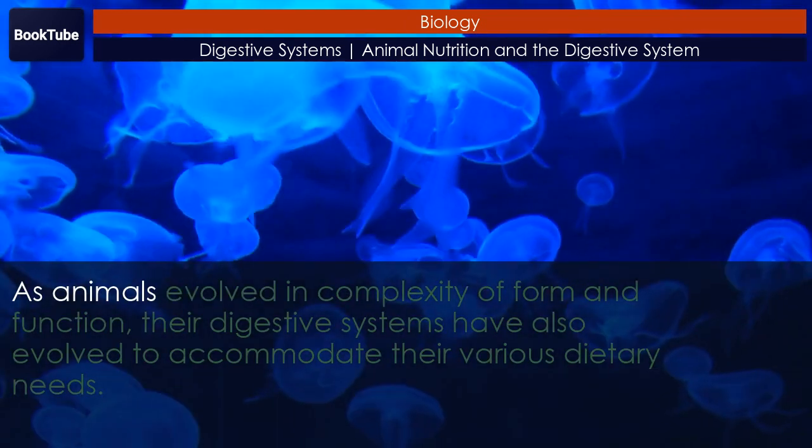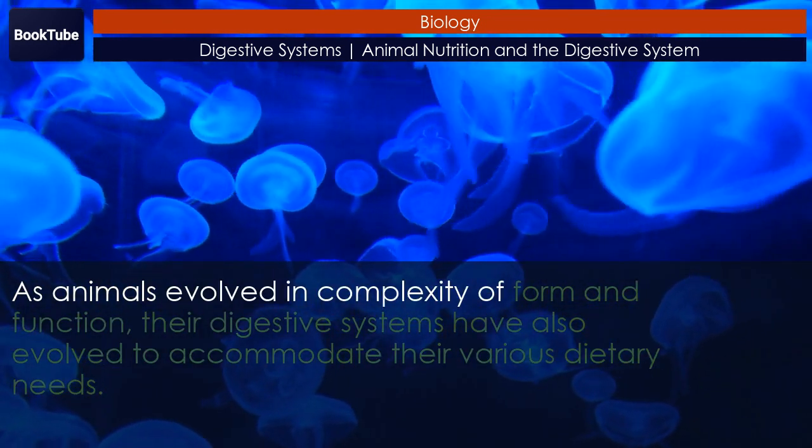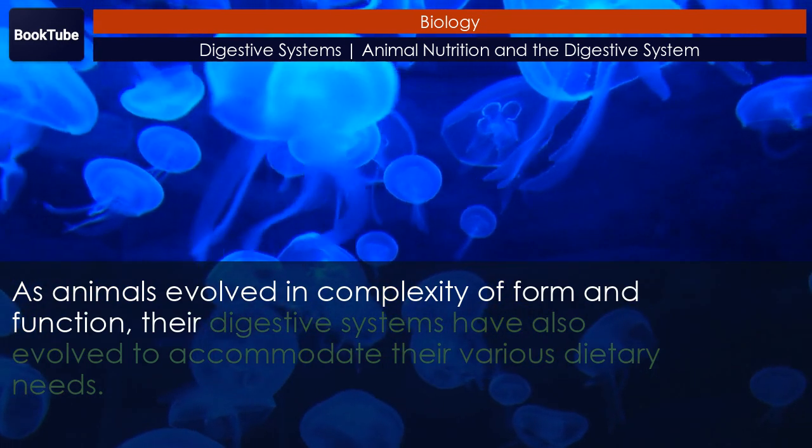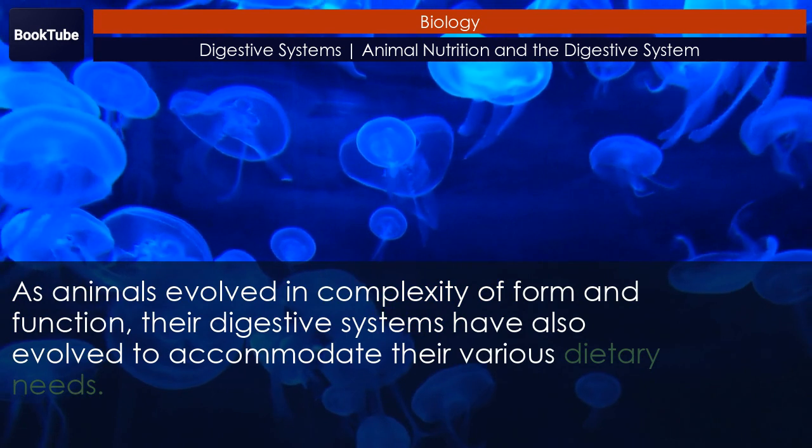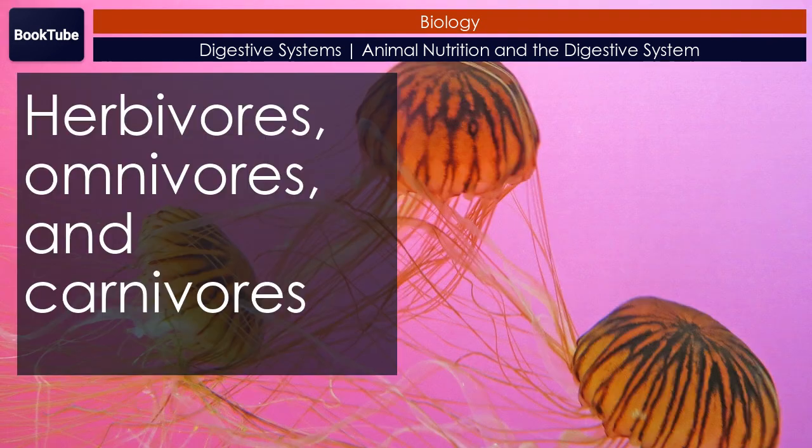As animals evolved in complexity of form and function, their digestive systems have also evolved to accommodate their various dietary needs. Herbivores, omnivores, and carnivores.